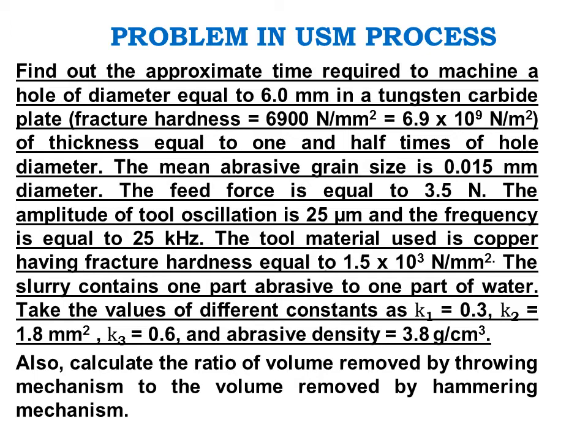The slurry contains 1 part abrasive to 1 part of water. Take the values of different constants as K1 is 0.3, K2 is 1.8 millimeter square and K3 is 0.6, abrasive density as 3.8 gram per centimeter cube. Also calculate the ratio of volume removed by throwing mechanism to the volume removed by hammering mechanism.